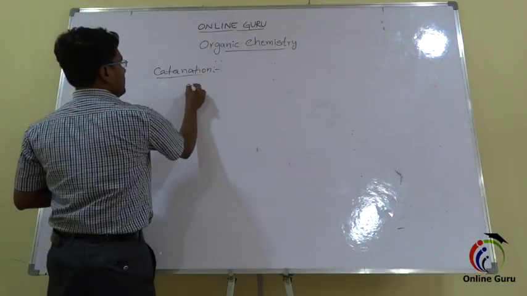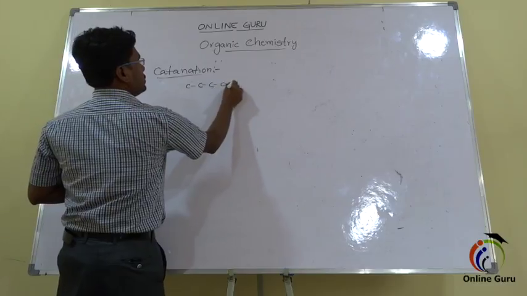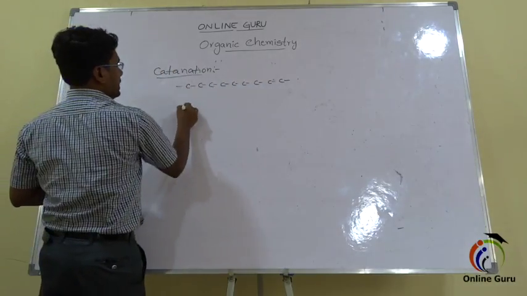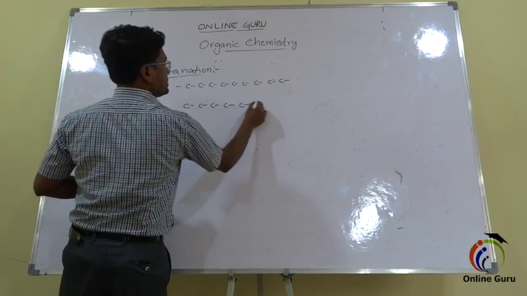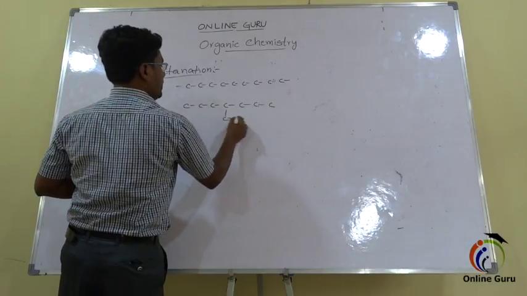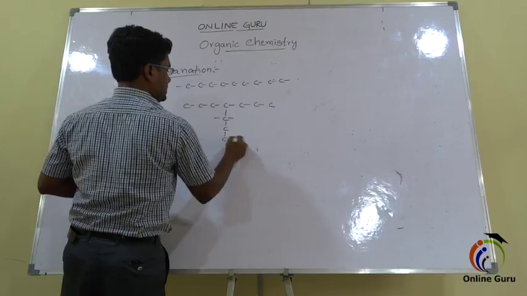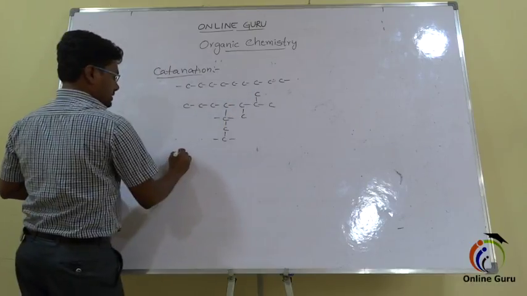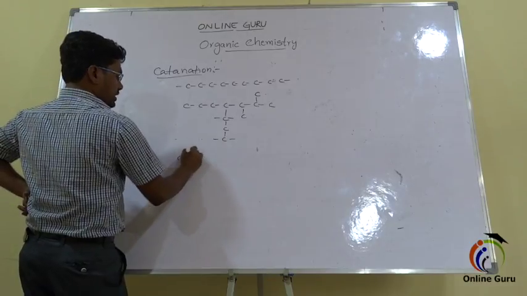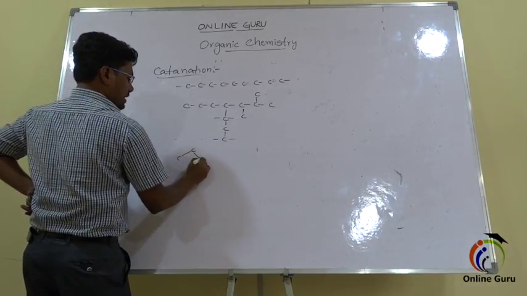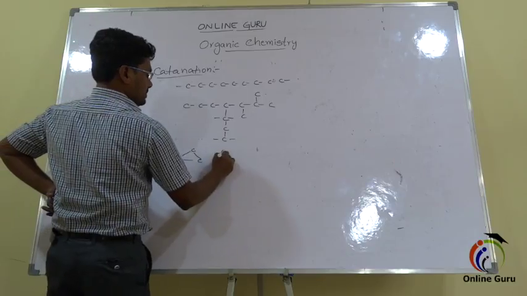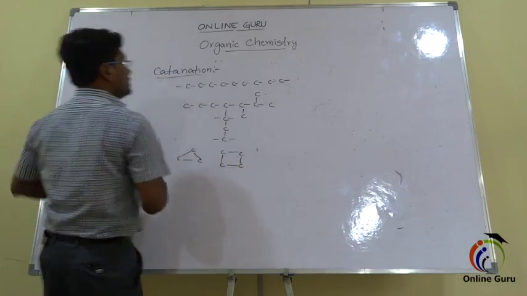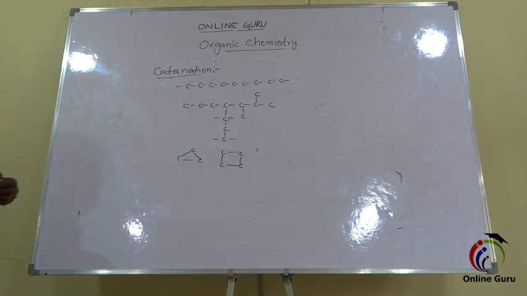Here carbon atoms join together and form long chains like this, and these carbon atoms join together and form branched structures like this, and these carbon atoms join together and form ring structures like this. So this is about the catenation capacity.